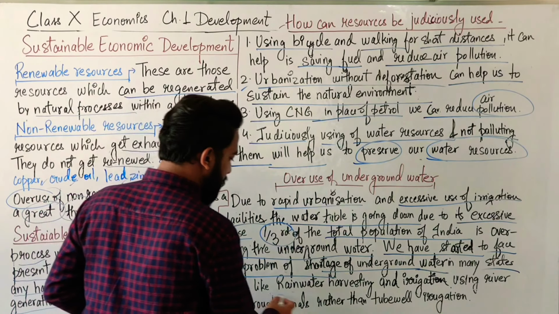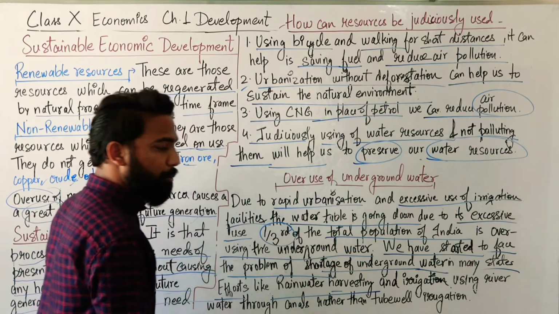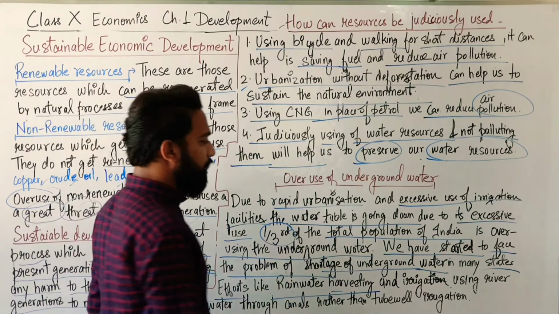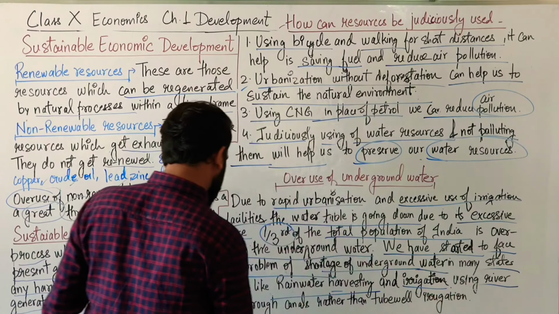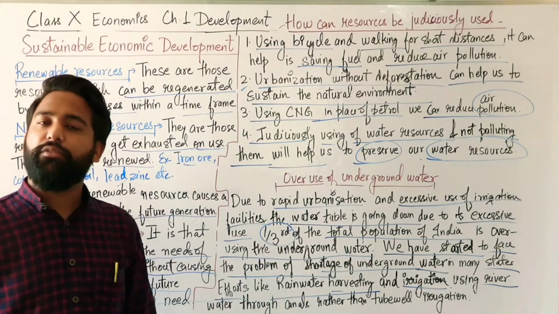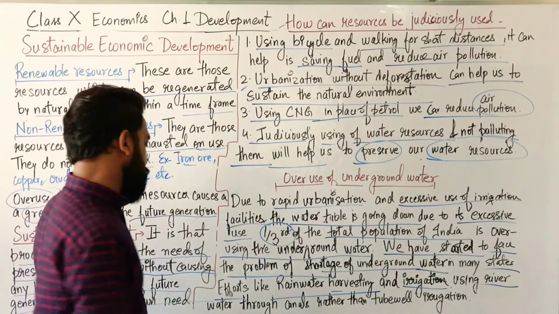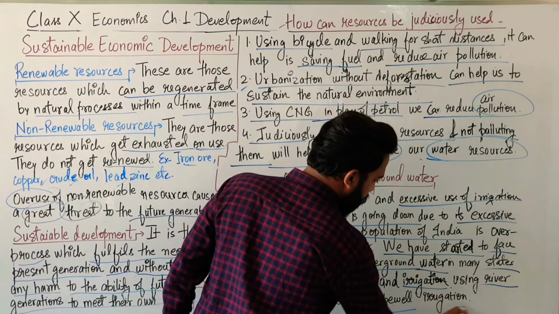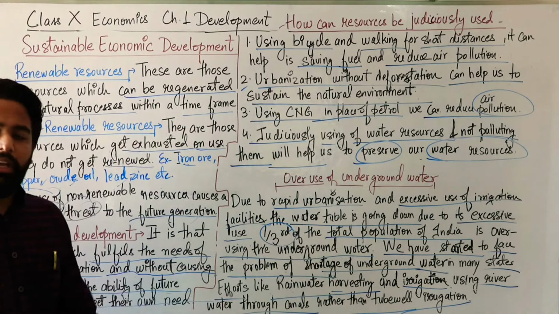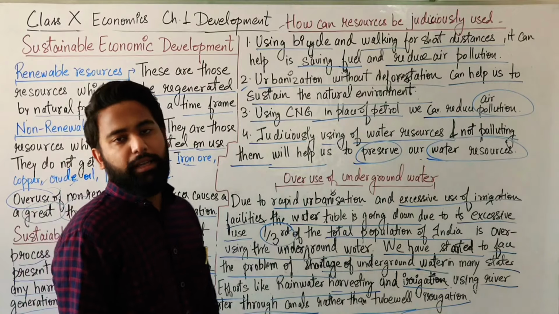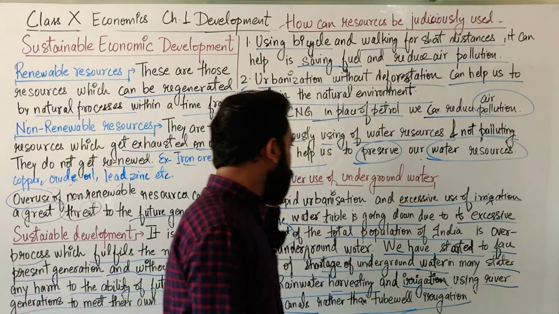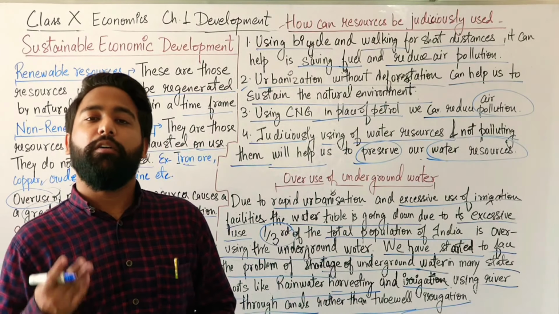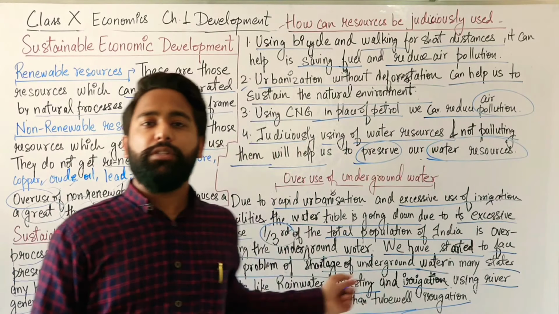First of all, efforts like rainwater harvesting. You know what is rainwater harvesting? Harvesting with the help of rainwater. And irrigation using the river water. Irrigation should be done with river water through canals rather than tube wells. Instead of using tube wells, we should use the river water directly through canals. It will help in reducing the overuse of underground water. We can bring the water table a bit up if we use these methods.